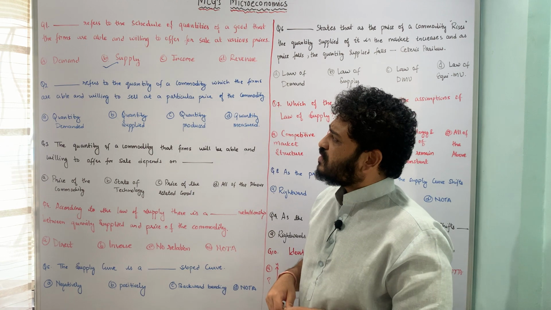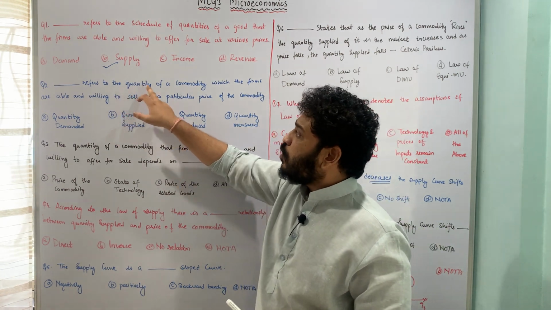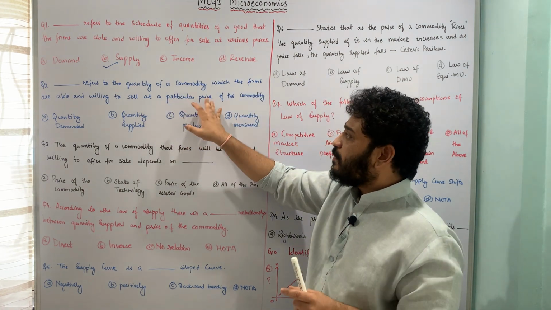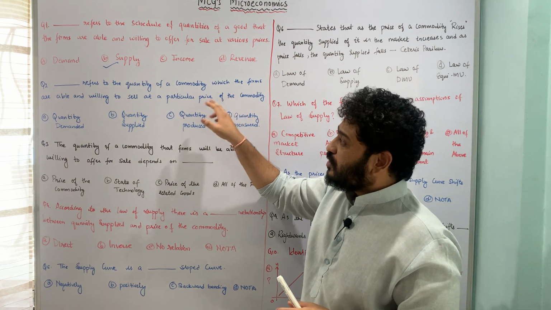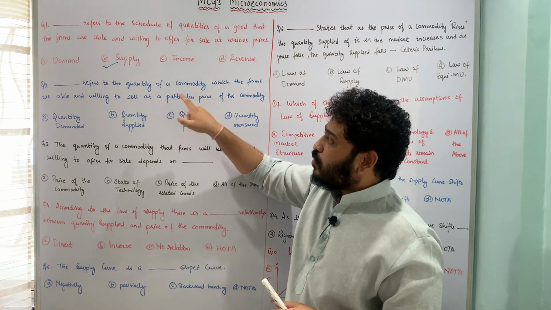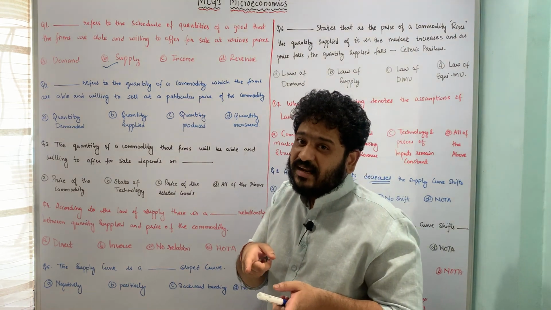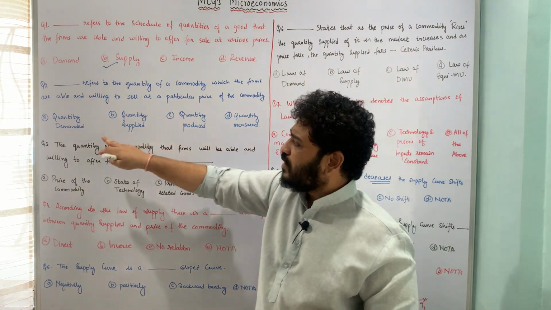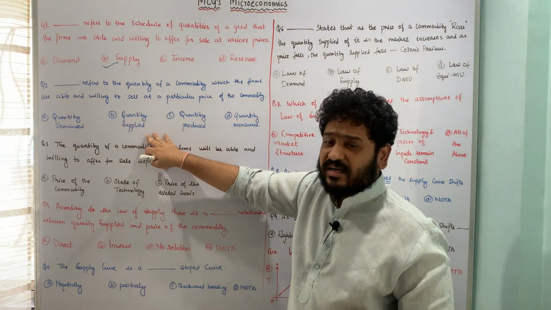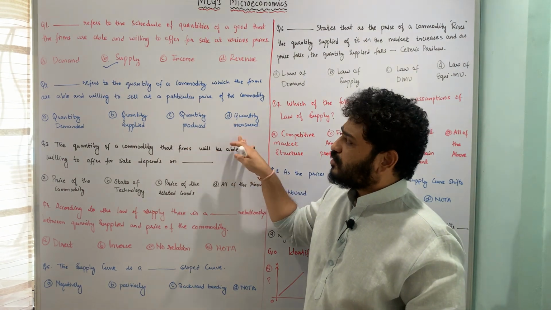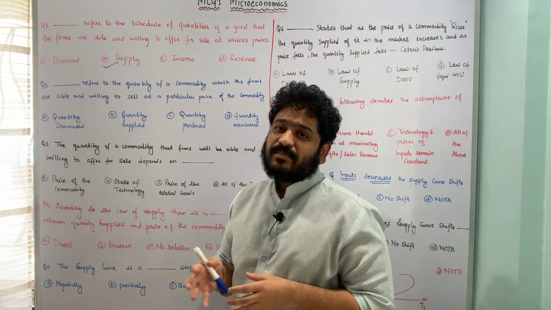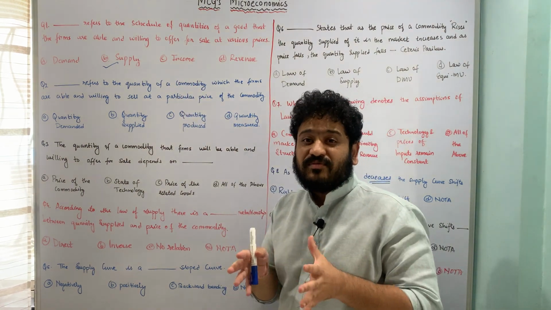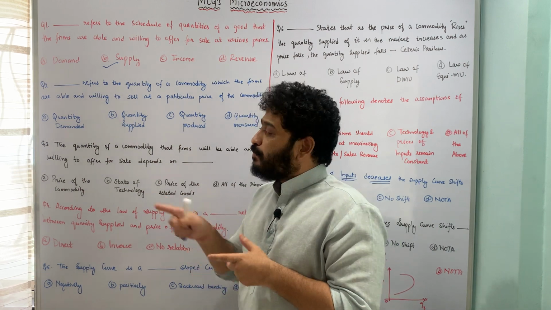Let's move to the next question, which is dash refers to the quantity of a commodity which the firms are able and willing to sell at a particular price of that commodity per se. So here I am looking at the quantity of a commodity which the firm is willing to sell but at a particular sort of price. So here whether I am looking at quantity demanded, whether I am looking at quantity supplied, quantity produced or quantity measured. So here I'm clearly looking at the quantity supplied, because here I'm particularly looking at the quantity of a commodity which the firm is willing to sell at a particular price.